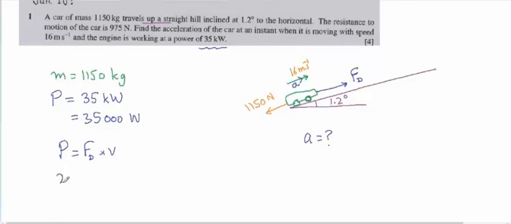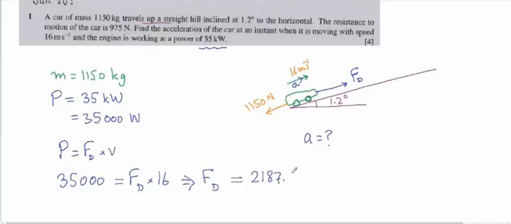So power, 35,000, is equal to the driving force times the speed. Speed is given 16. So this gives us that the driving force is equal to 35,000 divided by 16, which will be exact, 2187.5.